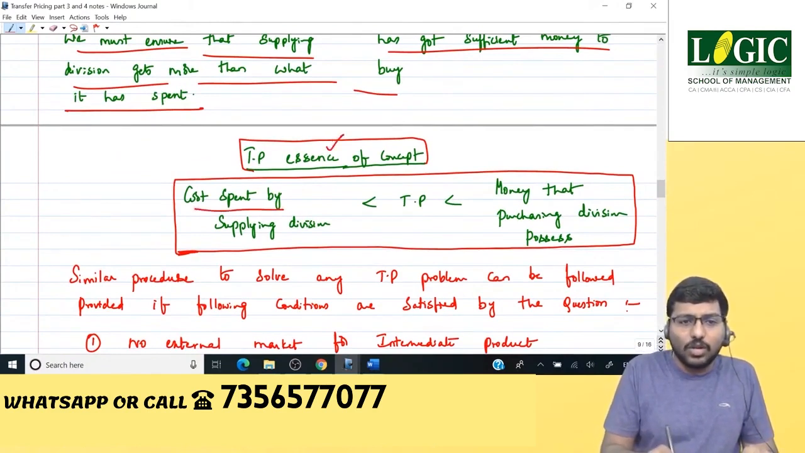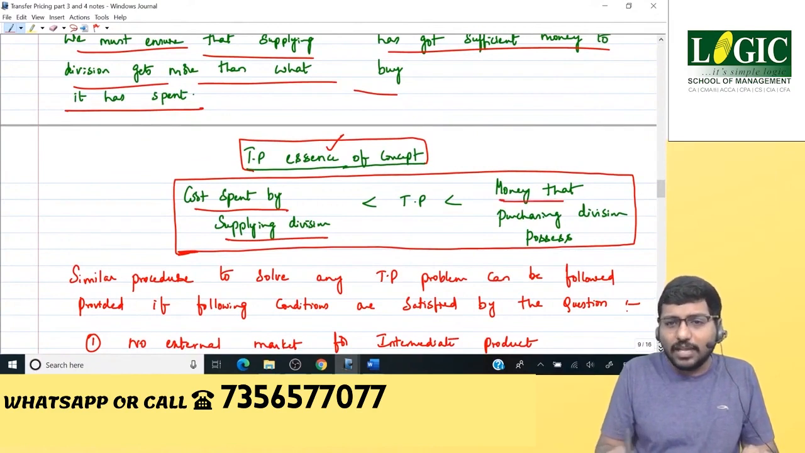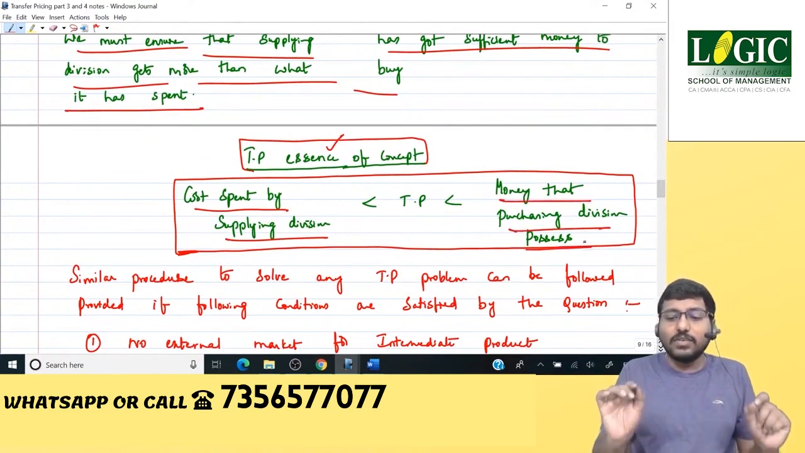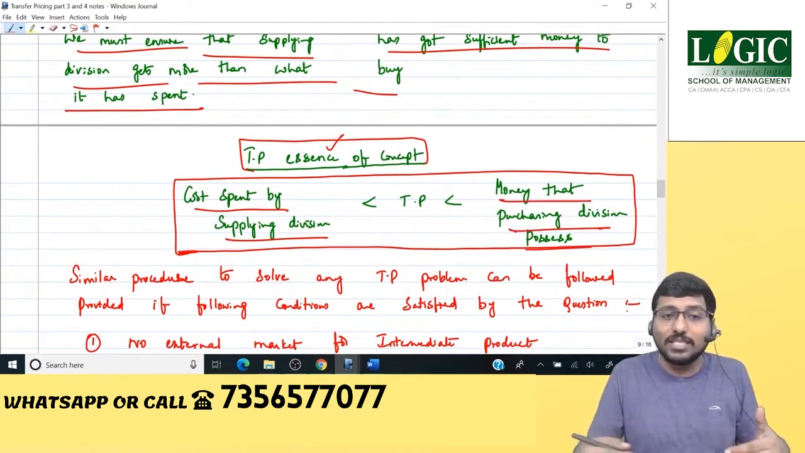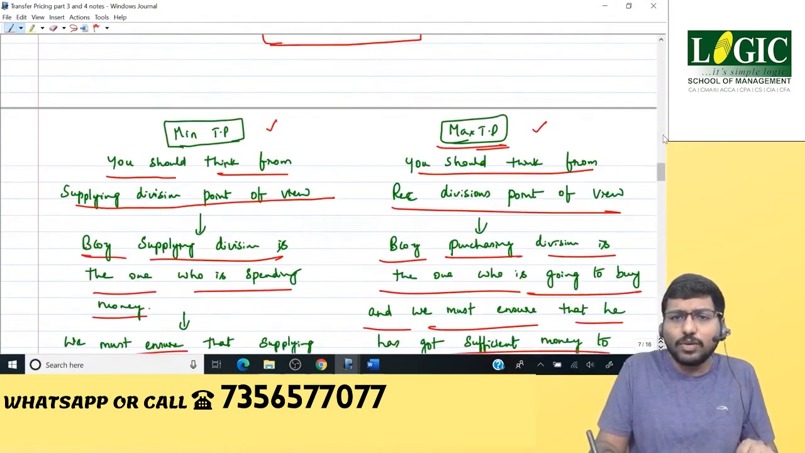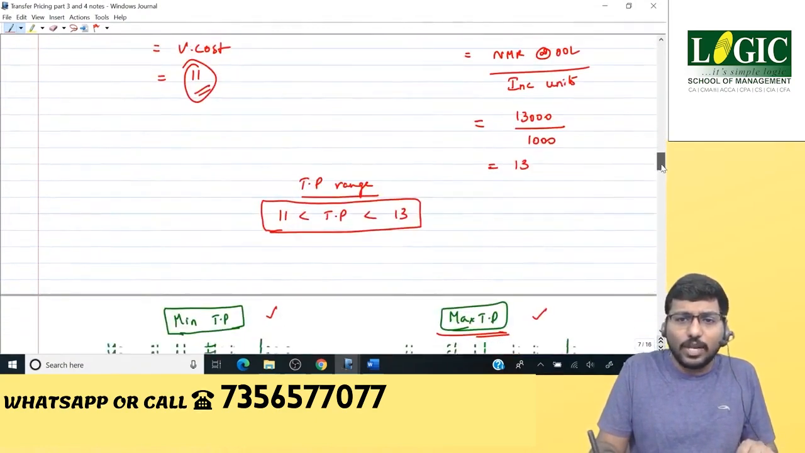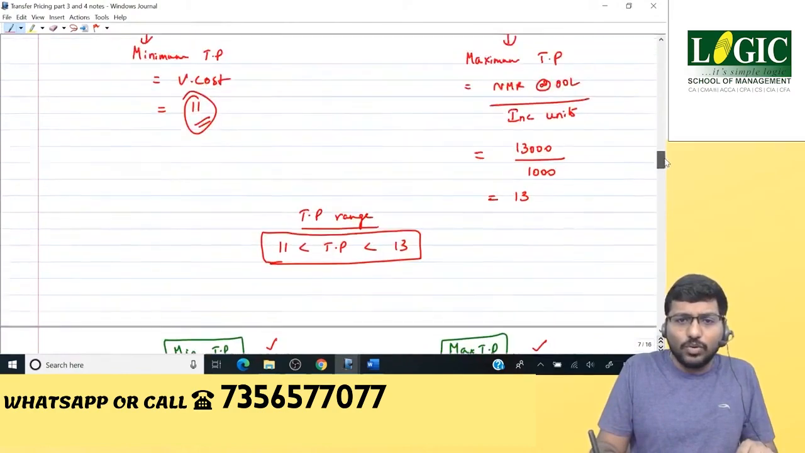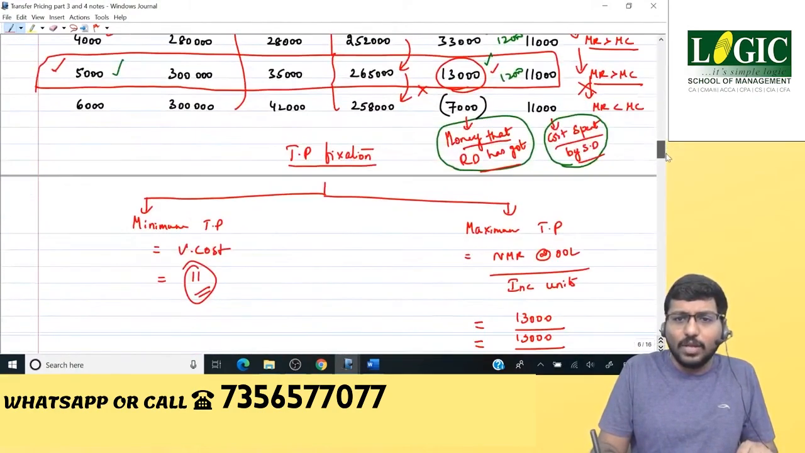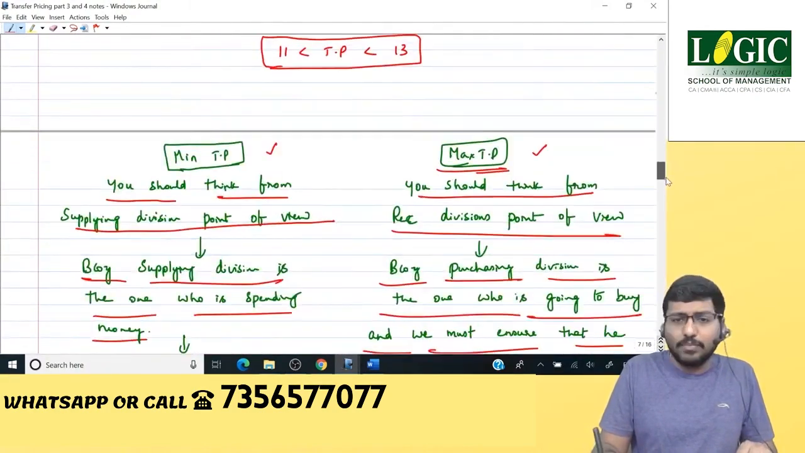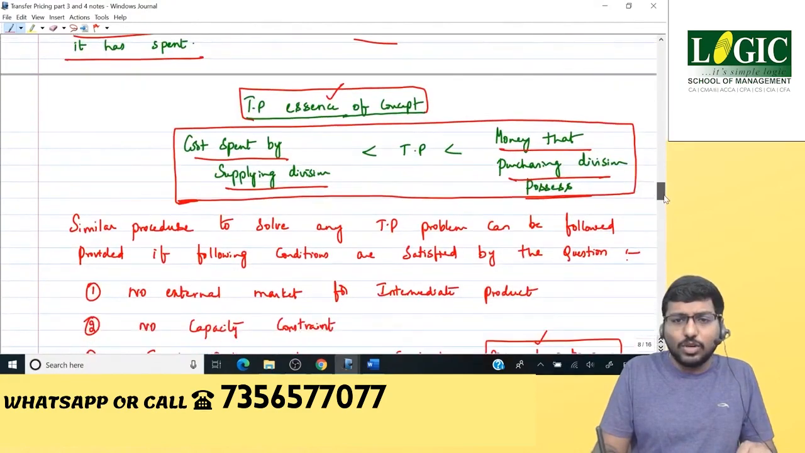Minimum TP is nothing but the cost spent by the supply division. Maximum TP is nothing but the money that the receiving division possesses, or the money that the purchasing division possesses. Very simple. Game over. Got this, guys? You will copy this tomorrow. Right now, just tell me, because the time is up. Tell me any doubts.